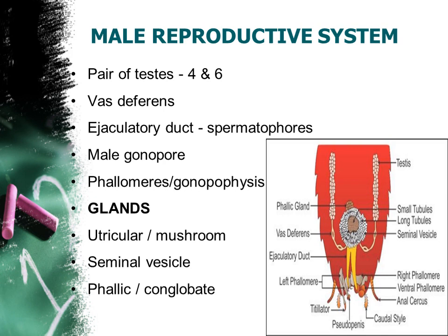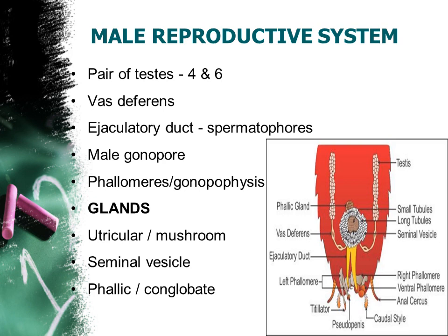Then this ejaculatory duct opens as the male gonopore. It is the male genital opening, the male gonopore, right? Okay. Then along with this male gonopore, there are some accessory organs known as phallomeres, or we can say gonapophysis. Phallomeres or gonapophysis.